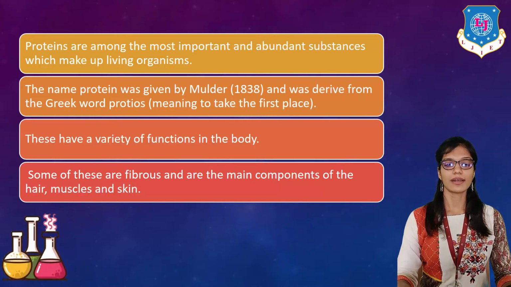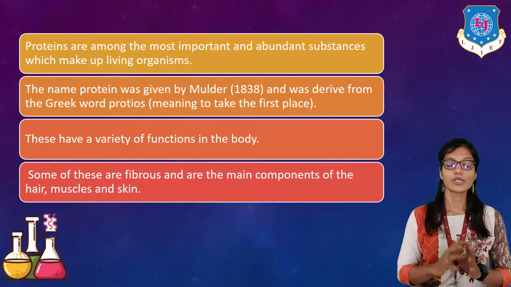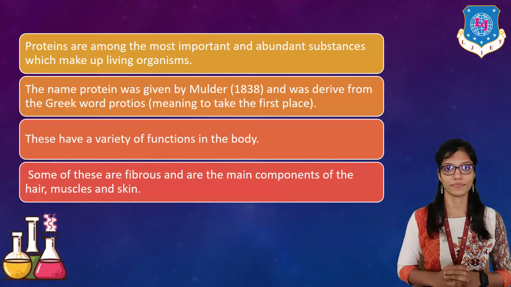Proteins are among the most important and abundant substances which make up living organisms. The name protein was first given by Mulder in 1838 and was derived from the Greek word proteos, which means to take the first place. So from that particular word, the name protein came into picture.